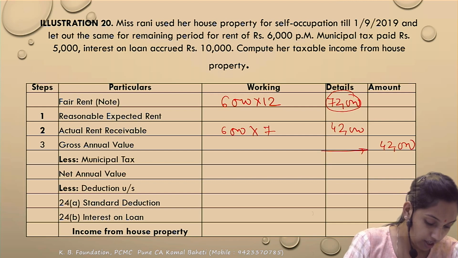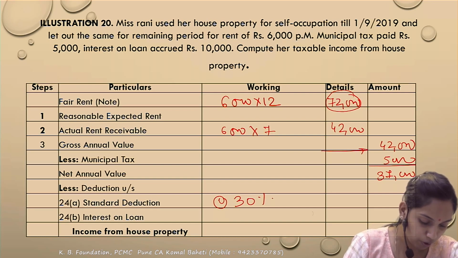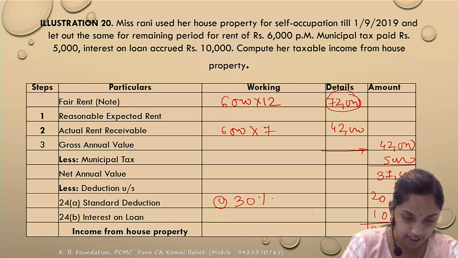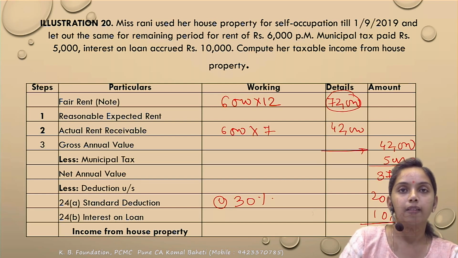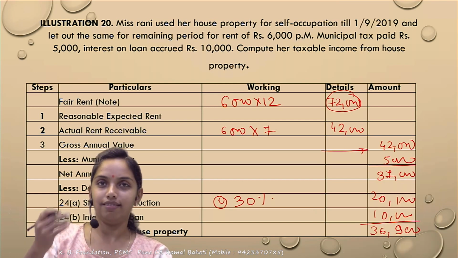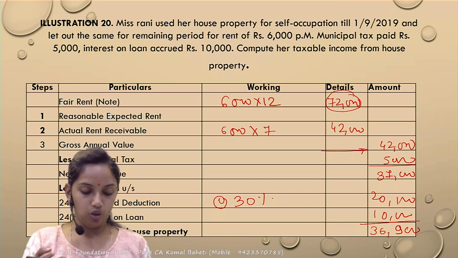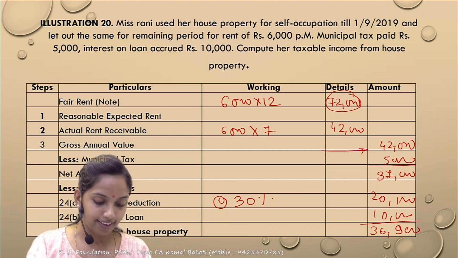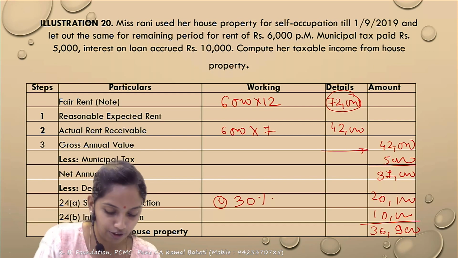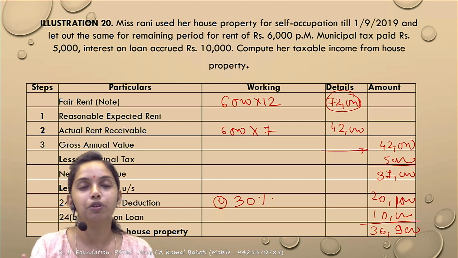Have you got it? The municipal taxes, how much? They had already told 5,000. That would be allowed as deduction. So 37,000 is the net annual value. You will get standard deduction at the rate of 30% of the 37,000, and interest on borrowed capital would be allowed at 10,000. So 11,100 and 10,000. So income to be taxed under house property is 15,900. Remaining is all very simple. Correct? So simply you need to reduce the 5,000, the standard deduction and that 10,000 from the GAV.